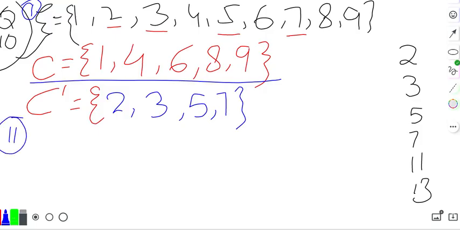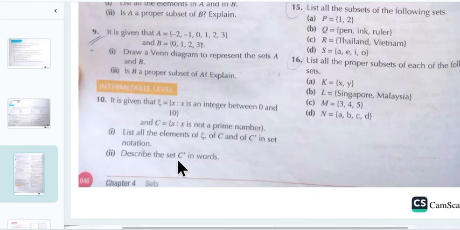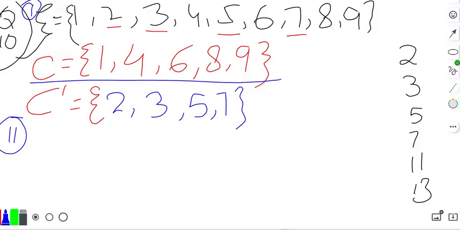What is the statement of part 2? Question number 10, part 2: describe the set C complement in words. Now observe the C complement. C complement is the set of all prime numbers.